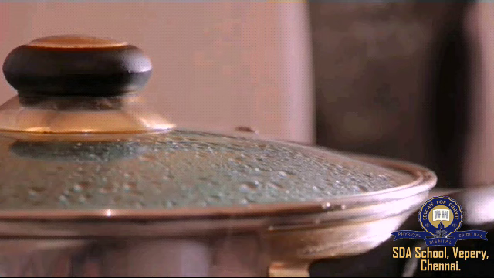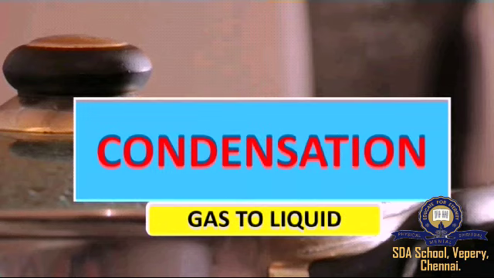By seeing the picture, have you guessed what we are going to study next? Yes, we are going to study about condensation. So, what is the example we have seen? When we are boiling the water, when the water vapor is coming and falls on the lid, what happens? The water vapor gets converted into water droplets.